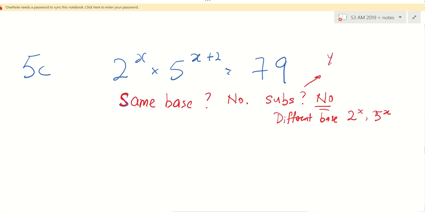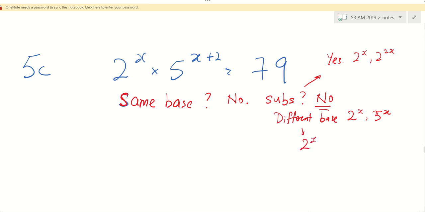So let's go through the thinking process again. Can I use substitution? The answer is yes if you have 2 to the power x then 2 to the power x, something like that, I can use substitution. But this case cannot because I got 2, I got 5. So what must come to your mind? You must come to this consensus.